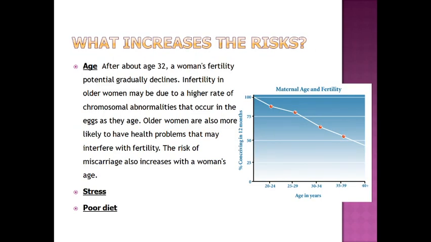Other factors which may increase the risk include age. After the age of 32, a woman's potential to conceive declines. Infertility in older women may be due to the high rate of chromosomal abnormalities that occur in the egg as the egg ages. Older women are also more likely to have health problems which may interfere with normal fertility. Miscarriages also increase as the woman ages.